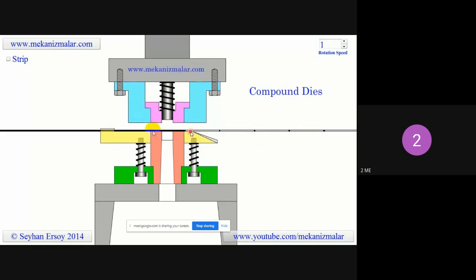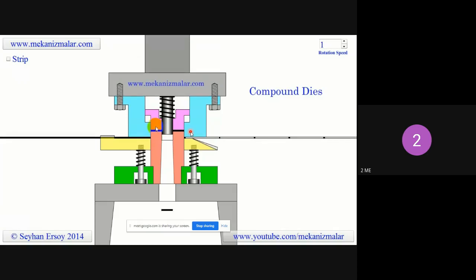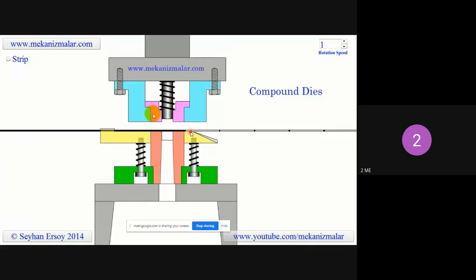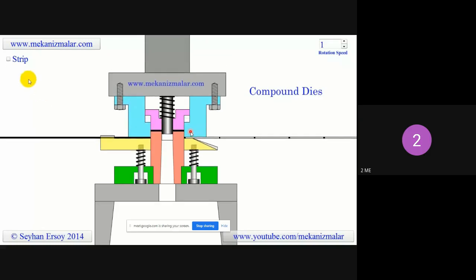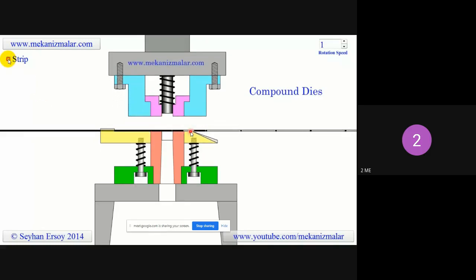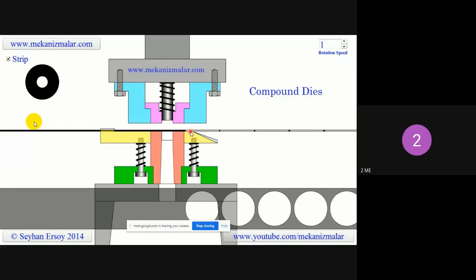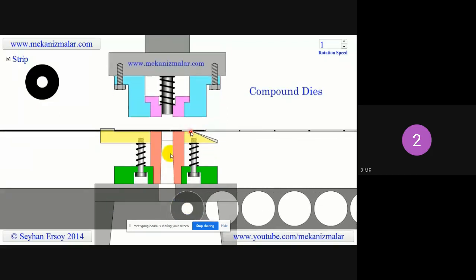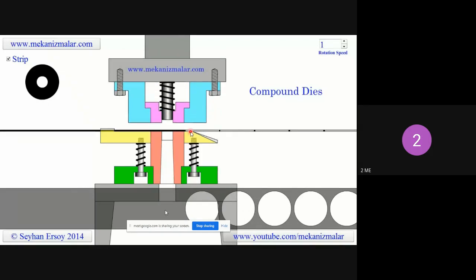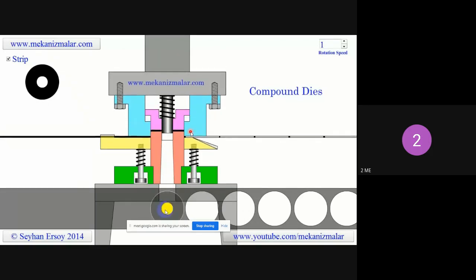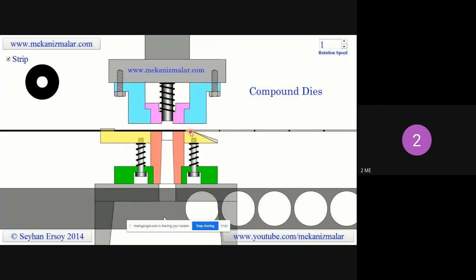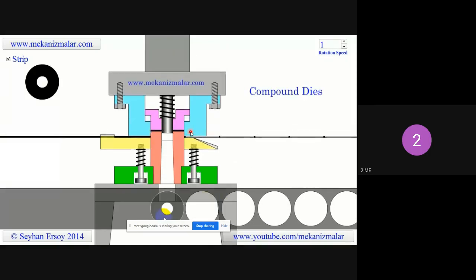If there is a danger that the washer may stick on the stripper, push pins should be added on the stripper to prevent catastrophic failures. To understand the cutting operation much better, it would be beneficial to show a top view of the metal strip. As you can see, when the strip advances to the cutting position, the washer is cut with a single stroke and placed in the groove where it was before the cut and carried away with the strip.